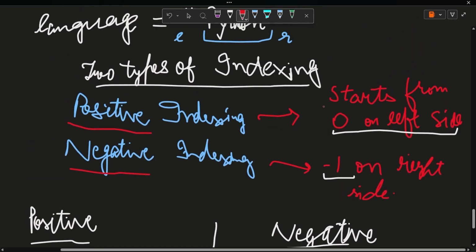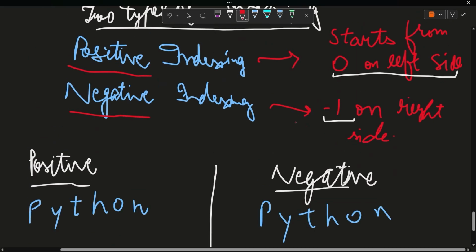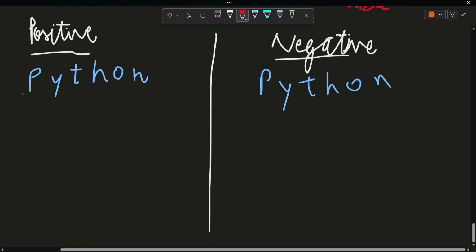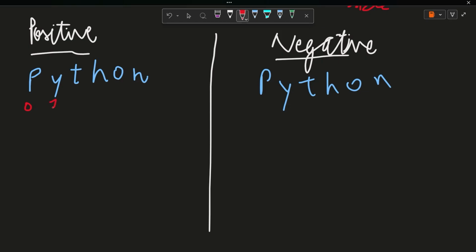For positive indexing, we have seen it starts from 0 on the left side. The first character on the left side is P, which will start from 0. It will be in continuous order, increasing by 1: 0, 1, 2, 3, 4, and 5. It will go from 0 to 5. This is the positive indexing. It starts from 0 and increases by 1.